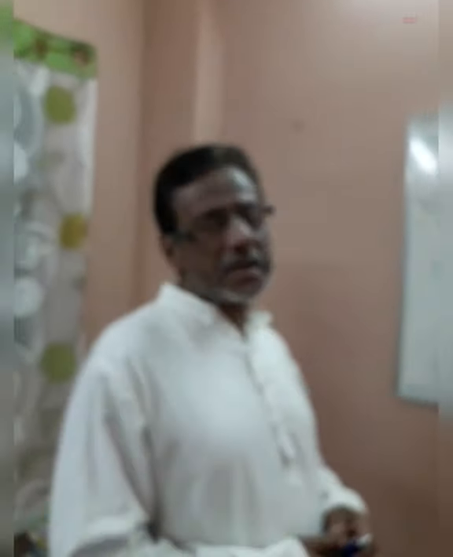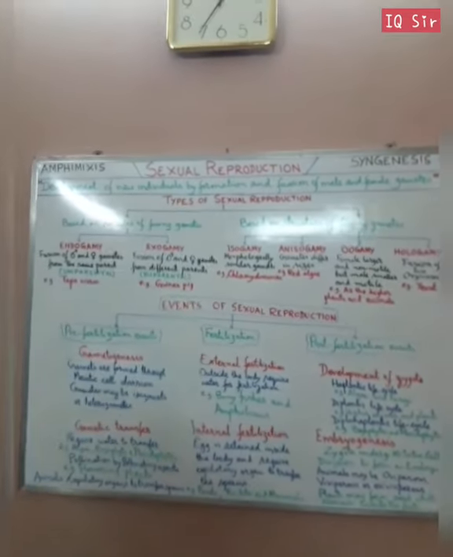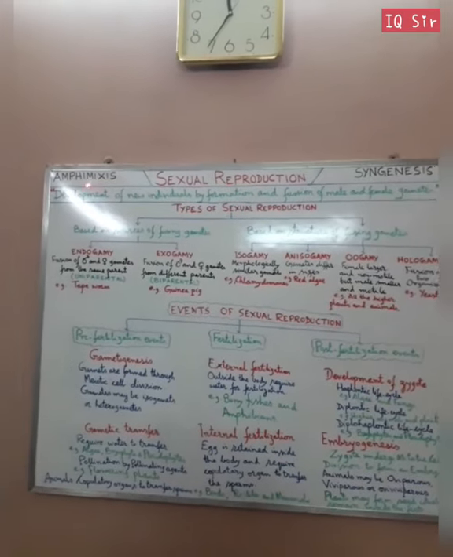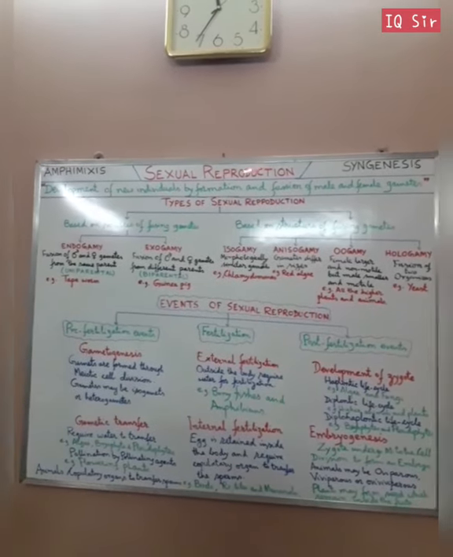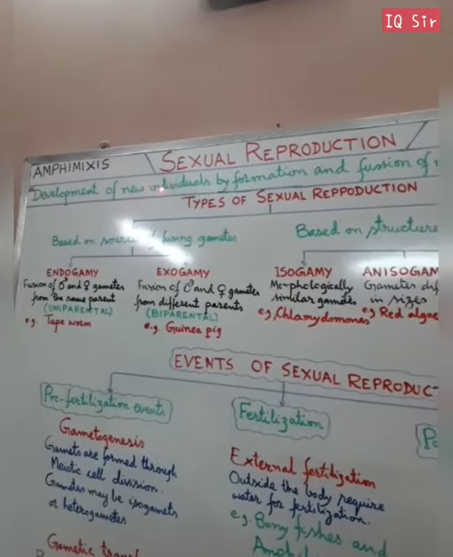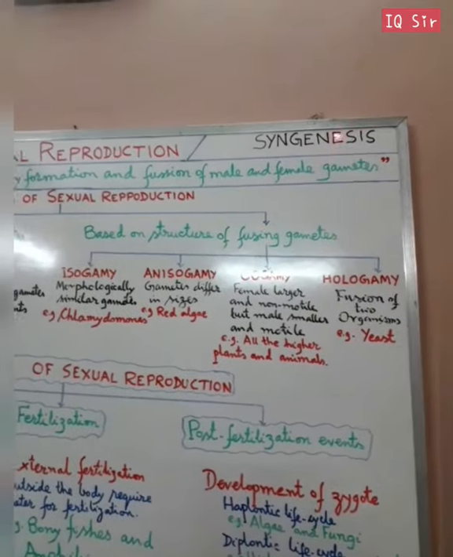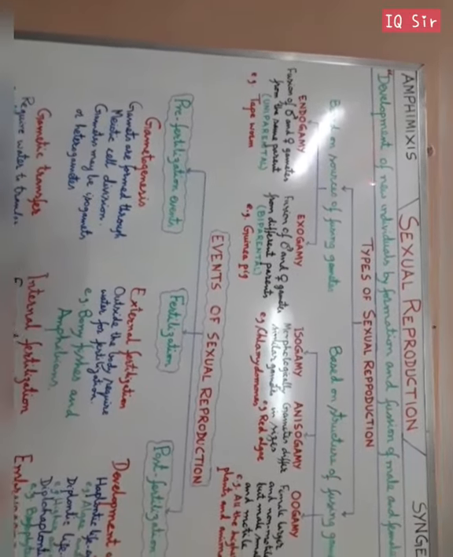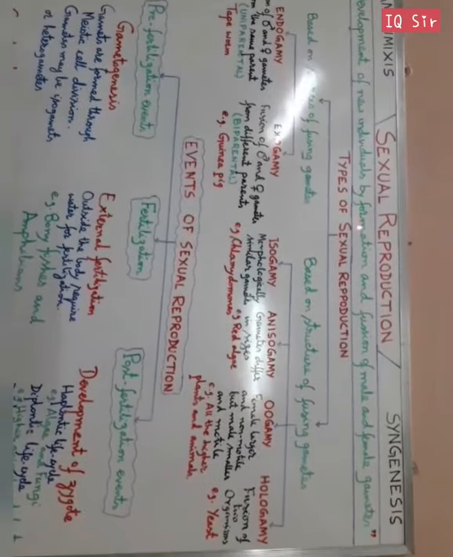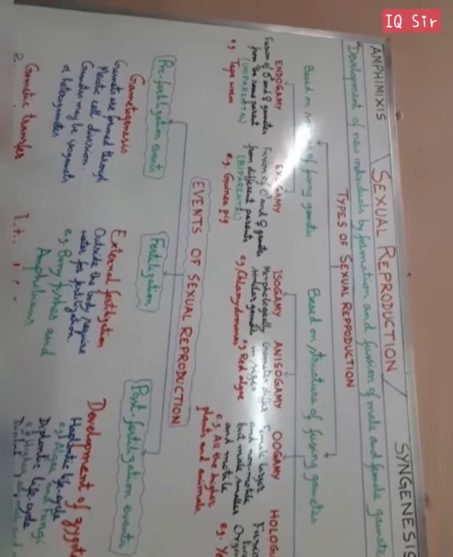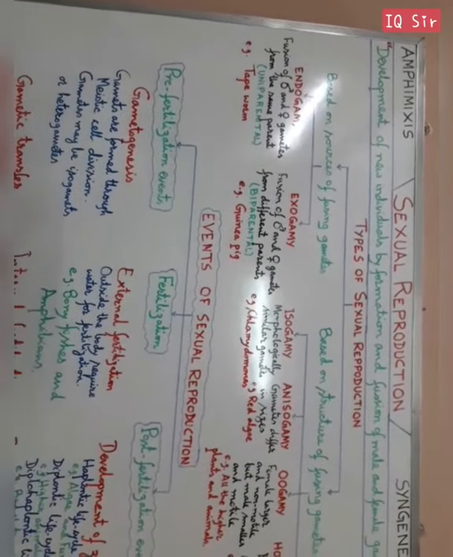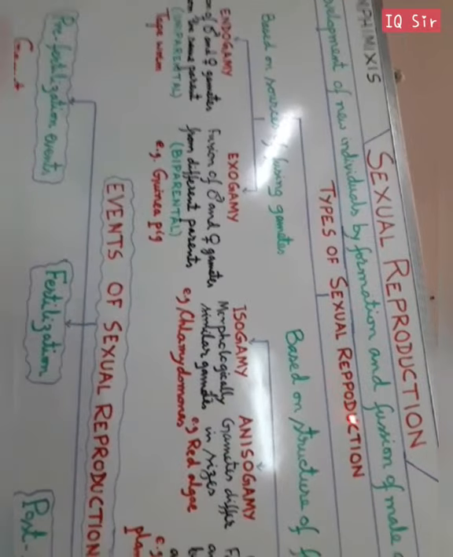Today we shall take the last part of reproduction, that is sexual reproduction. As you know, sexual reproduction is also known as amphimixis and syngenesis, but we can call it sexual reproduction. It is defined as the development of new individuals by formation and fusion of male and female gametes. Now let us talk about the types of sexual reproduction.